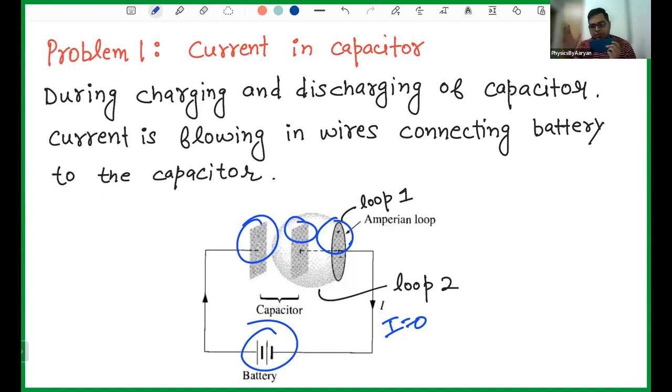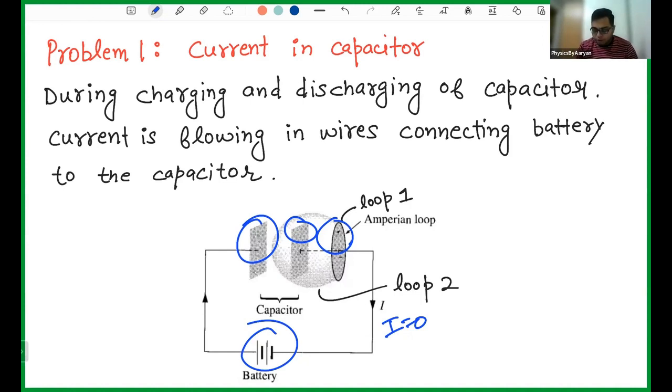When it becomes 100%, the current will stop flowing, because now it cannot take in more charge. Since no more charge is being taken, the current in the circuit will become zero. The current is flowing when it is charging, but the current is not flowing when it is not charging, when it is 100% charged. So that is something which I'm telling.